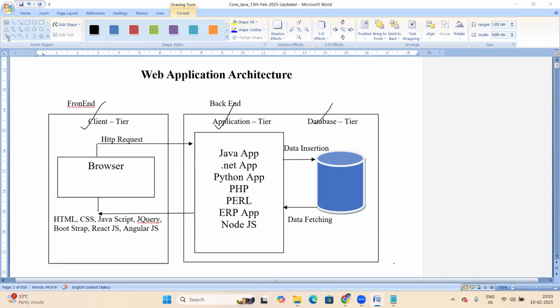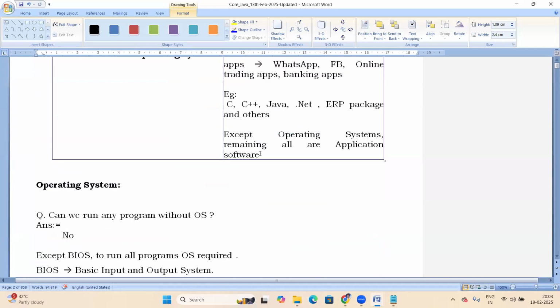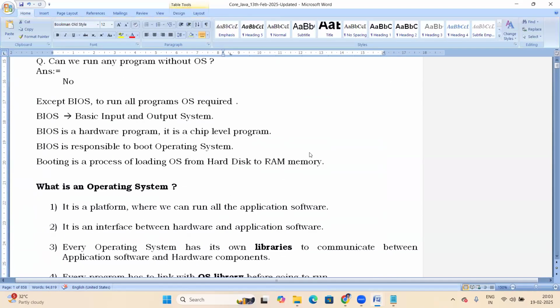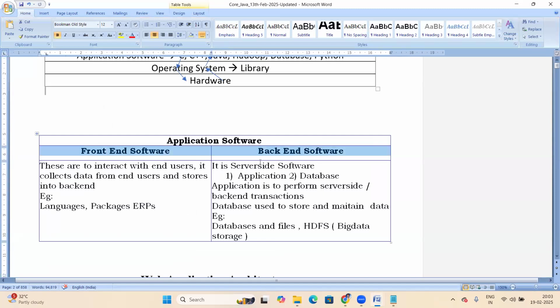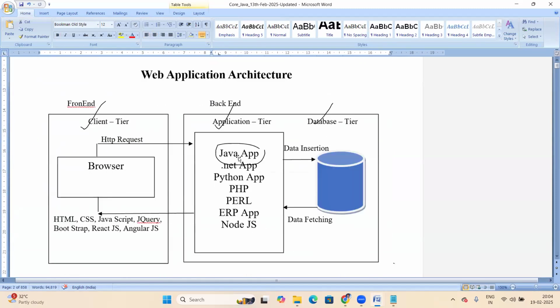Now, the Java application comes here. So what is Java here? Java is backend application software. Java works at the backend. See, Java is application software, and in application software we have front end and backend. Java comes under backend. I hope you understand: Java is a backend software.